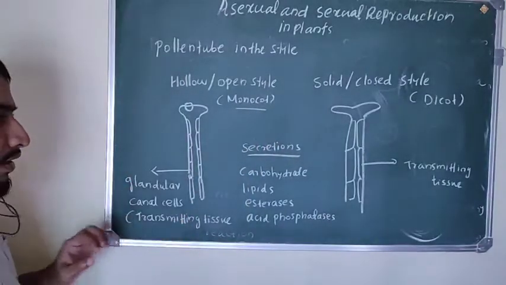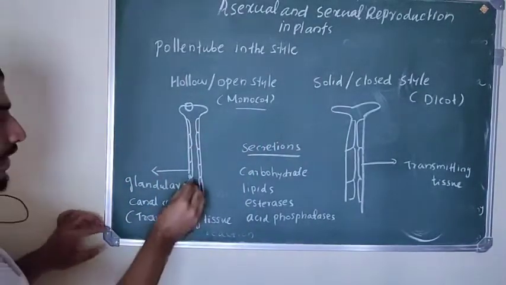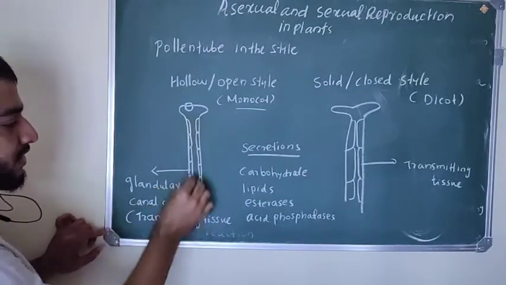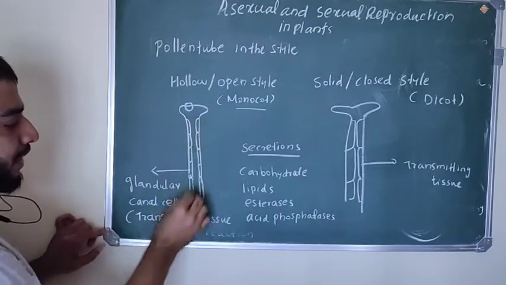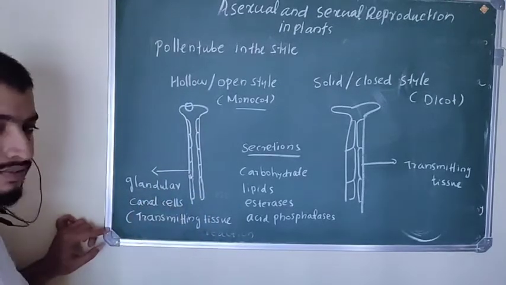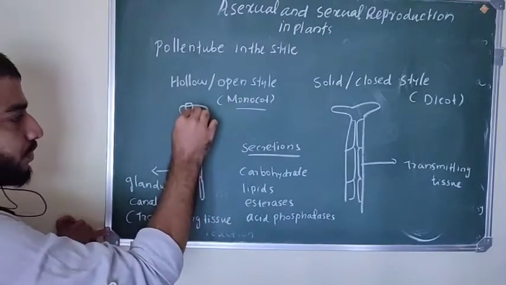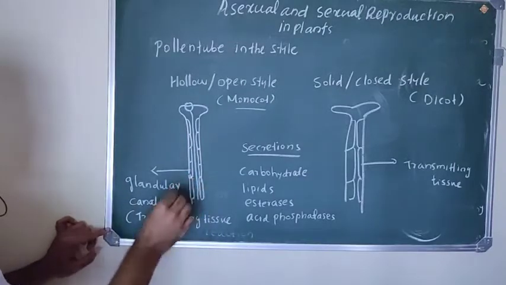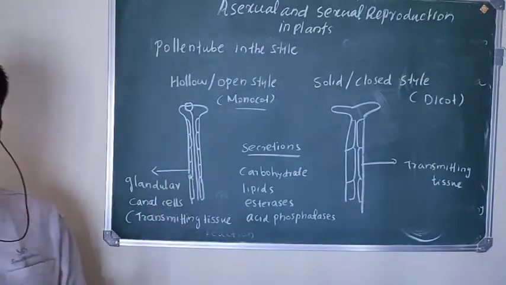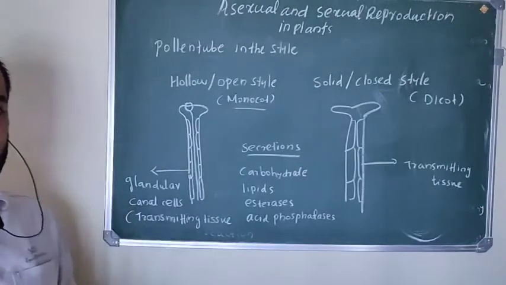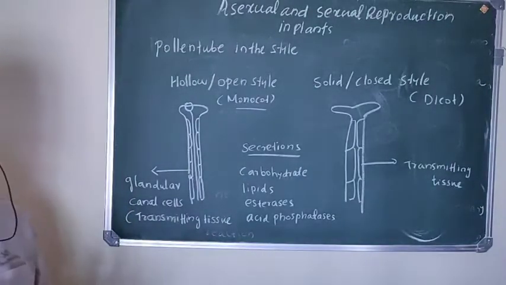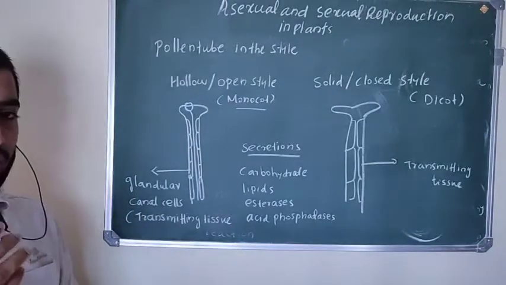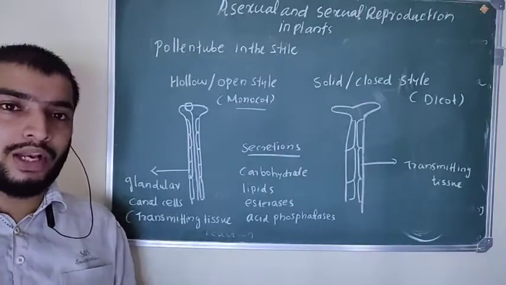Here the style region is lined by a single layer of glandular canal cells. Okay, this is the style, and this style region is lined by glandular canal cells, and the pollen tube grows through this canal. These glandular cells are also called transmitting tissue, and they produce secretions. These secretions provide nourishment for the growth of the pollen tube, and they also contain compatibility factors.